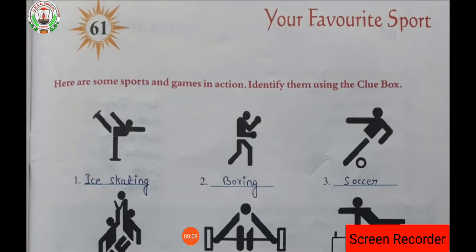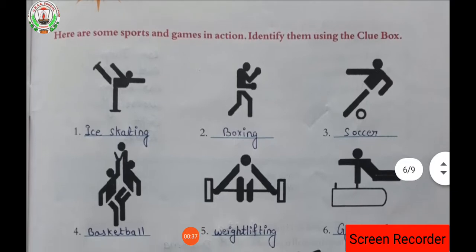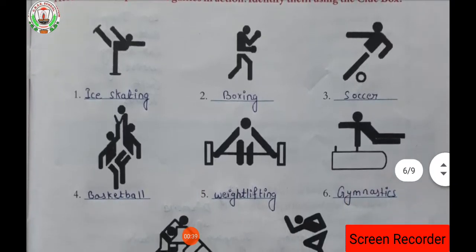Here, lesson number 61, the name of the lesson is your favorite sports. So here we are going to discuss different kinds of sports. Here are some sports and games in action. Identify them using the clue box. At the bottom of this lesson a clue box is given. From there we have to identify. That means a picture is given. Looking at those pictures we have to identify which game it is.